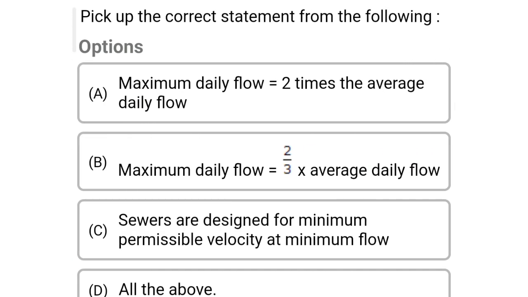So next question, pick up the correct statement from the following. Option A, maximum daily flow equal to 2 times the average daily flow. Option B, maximum daily flow equal to 2 by 3 into average daily flow. Option C, sewers are designed for the minimum permissible velocity at minimum flow. Option D, all the above. So the correct answer is option D, all the above.